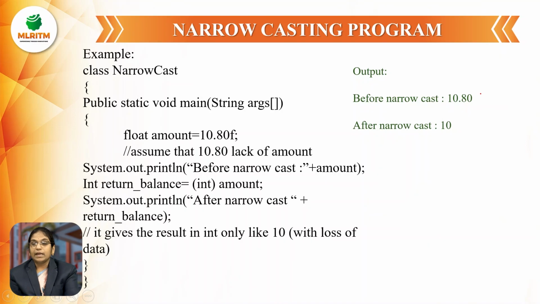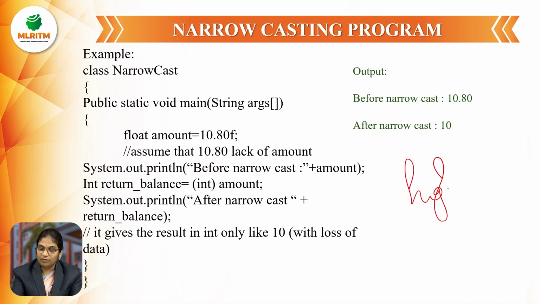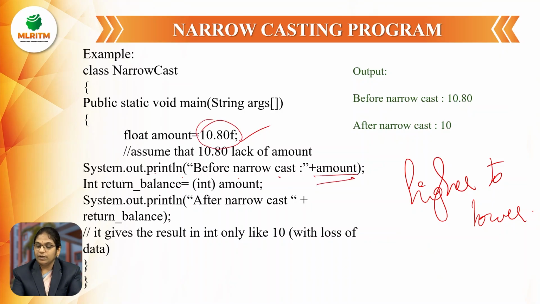And next thing, narrowing casting program, means from higher to lower data type. We want to decrease its size. So here float amount equal to 10.80. This is the float value. And here System.out.println before narrow cast plus amount. What will be the output? This value, 10.80 will be the output.